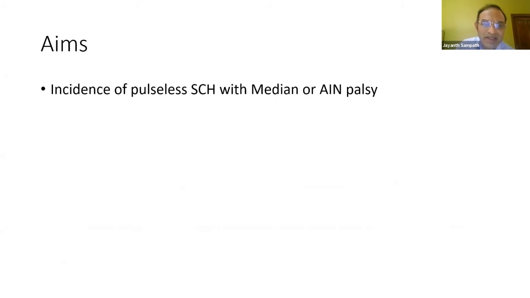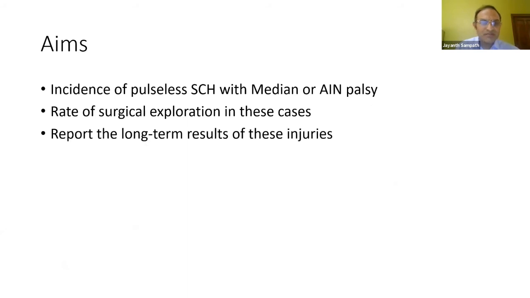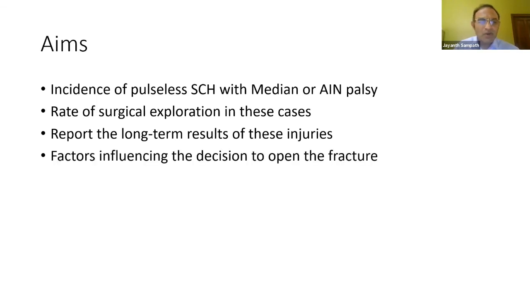So they wanted to look at the incidence of median or interosseous nerve palsy in pulseless supracondylar fractures. What was the rate of surgical exploration in these cases? They wanted to report the long-term results of this particular pattern of injury. And what were the factors that influenced the decision of whether to open the fracture or not? So the Mangat paper was the basis behind the study. And I think that's a very good way of going about doing research.